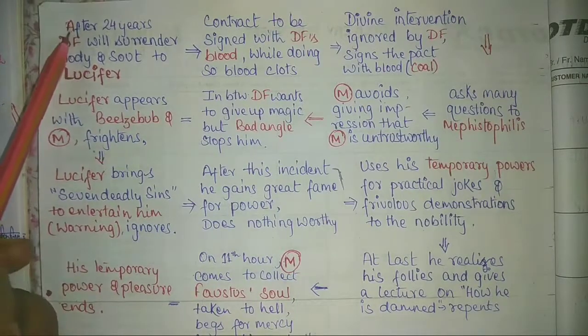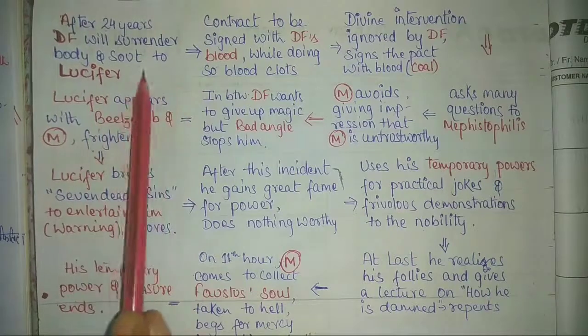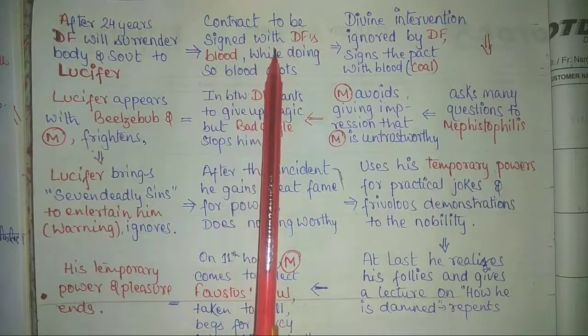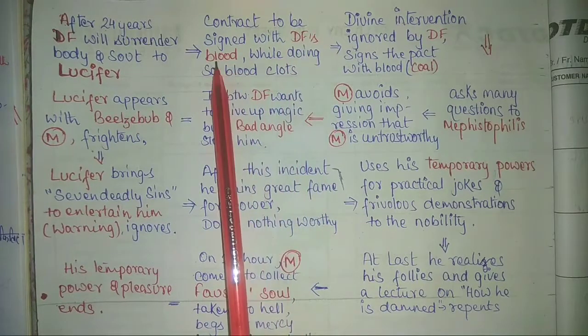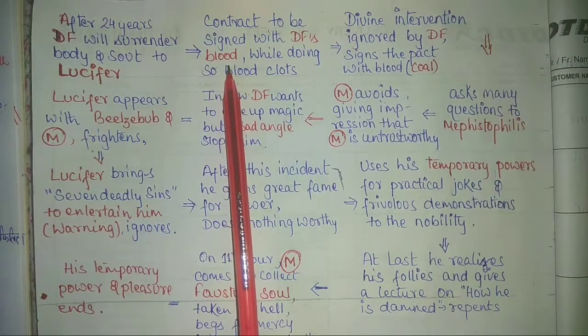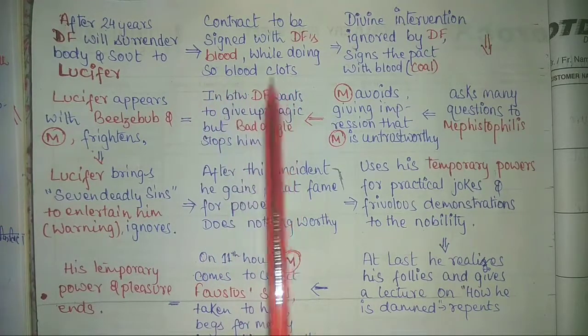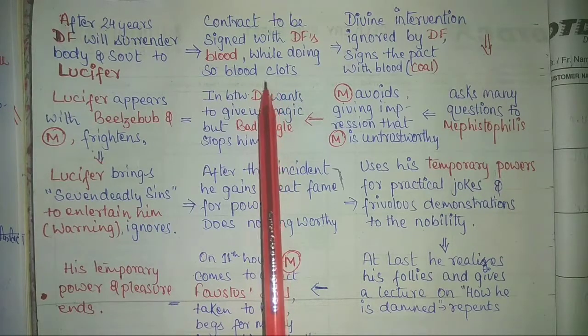Dr. Faustus further said, after 24 years, Dr. Faustus will surrender body and soul to Lucifer, and the contract is to be signed with Dr. Faustus' blood. For this he had to take out a knife and cut his arm. While doing so, the blood clots. He is not able to sign the pact, and this was a sign from God to avoid this pact.